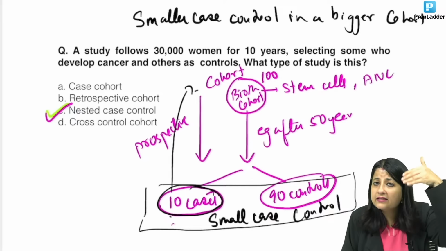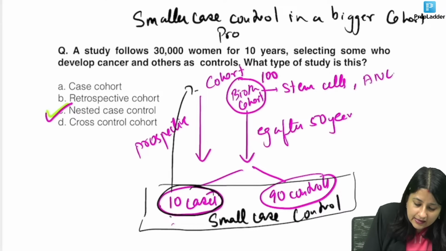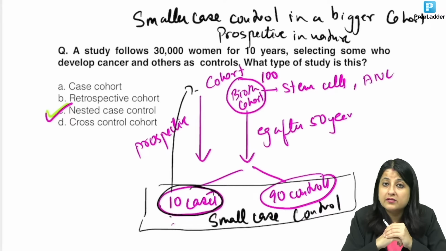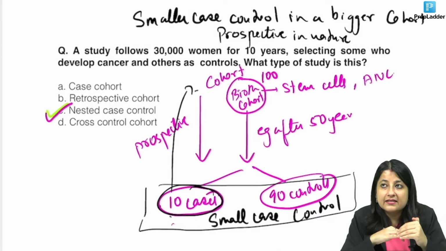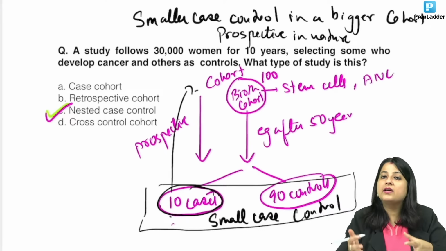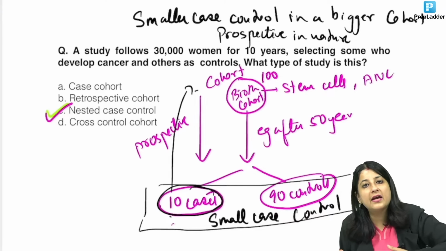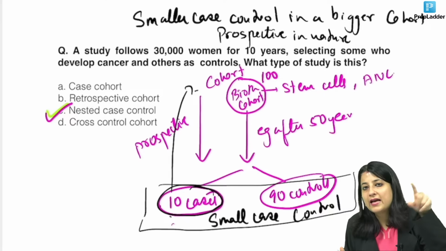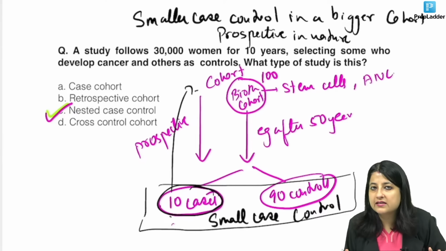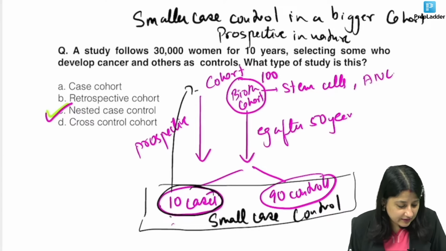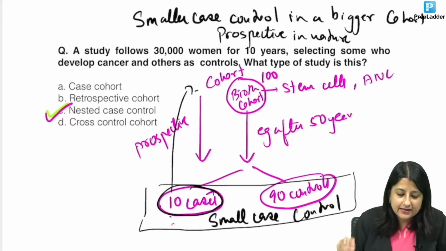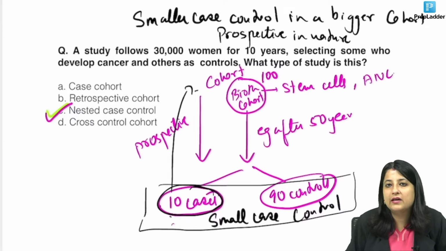And what is its design? This is actually prospective in nature. A case control study cannot tell temporality, that cause precedes effect. Here, nested case control can tell temporality because we've collected the exposure details before and then we have followed them. So if a disease occurs later, I can say that because of what happened in the newborn phase, it has led to disease now. So that is a nested case control. Did you understand? It was written over here, study follows 30,000 women for 10 years, selecting some who develop cancers and others as controls.